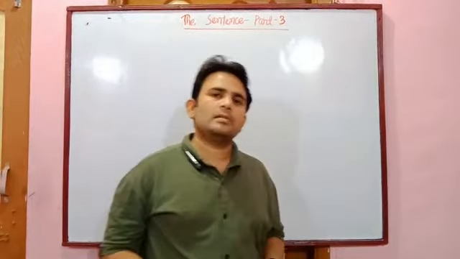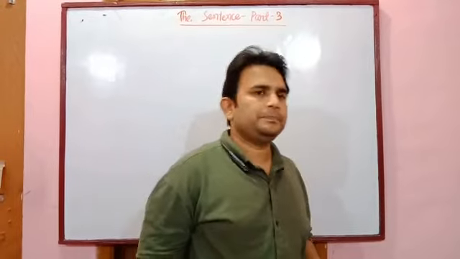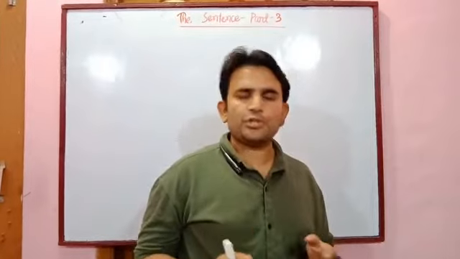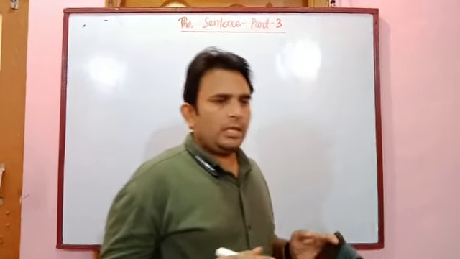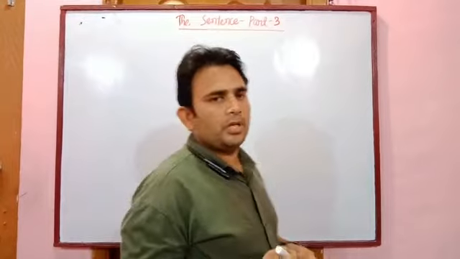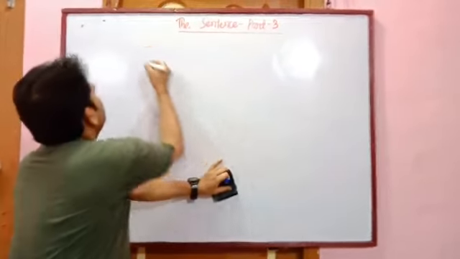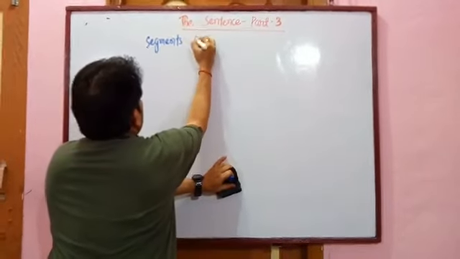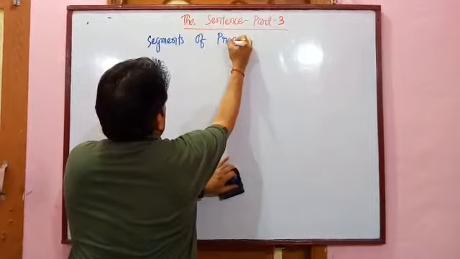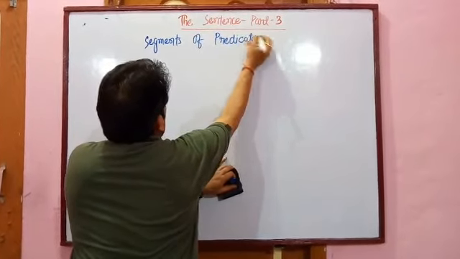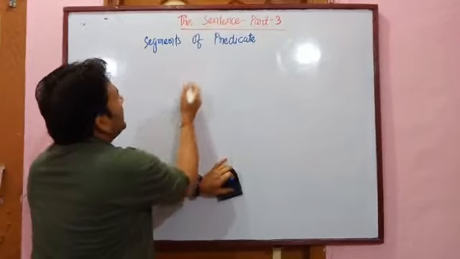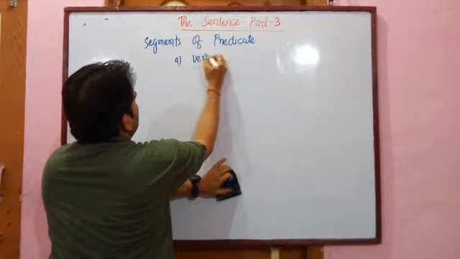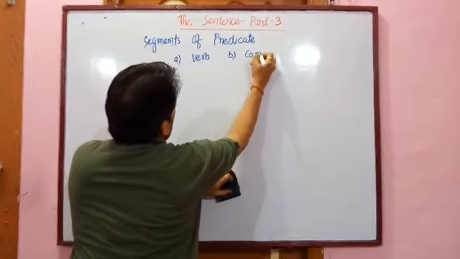In my previous classes, I taught you about the sentence, segments of sentences, subject and predicate, function of subject and predicate. In today's class, I am going to teach you about the segments of predicate. There are two types of predicate, two segments of predicate, that is verb and complement.